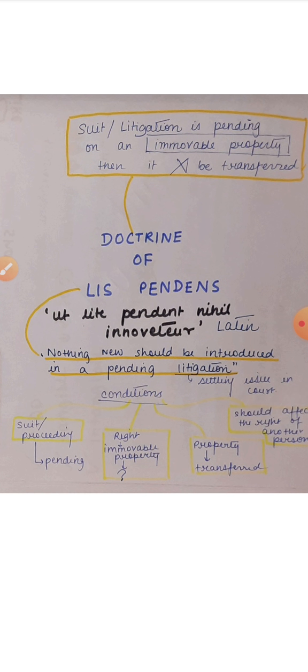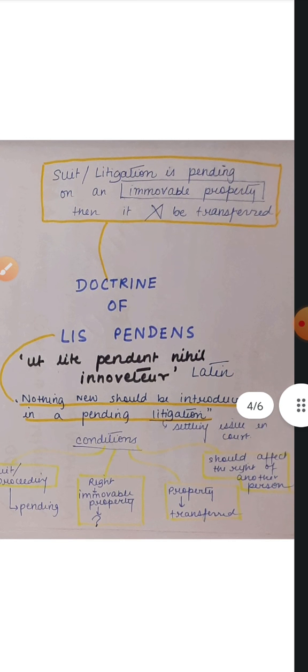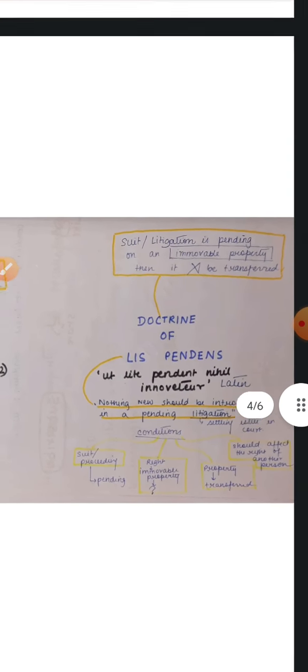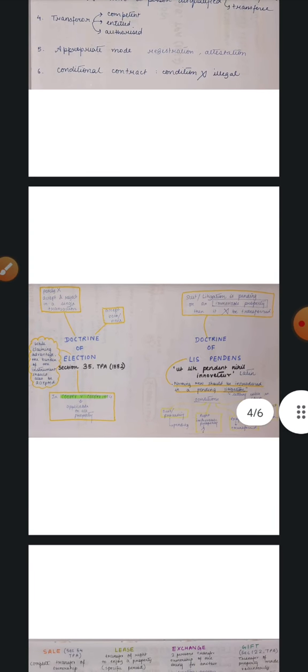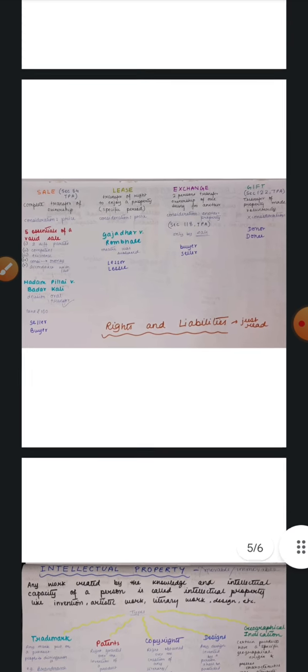And there are some conditions which we need to fulfill in order to constitute the doctrine of Lis Pendens. First of all, the suit proceeding needs to be pending, right to the immovable property should be in question, and the transfer should affect the right of another person. Property in litigation should be transferred. These are the things. You need to read the textbook carefully, and then you need to refer to the notes. I think then it will be much clearer.